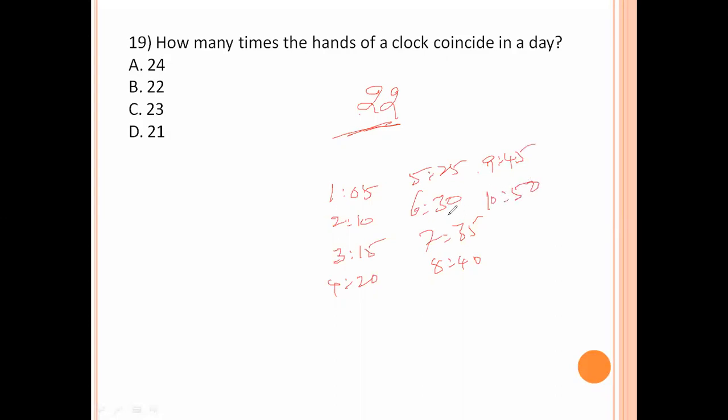10:50. But at 11:55 they won't coincide with each other. So in 12 hours' time, they coincide 11 times. In another 12 hours, another 11 times. So 11 into 2, 22 times. So option number B is the right answer.